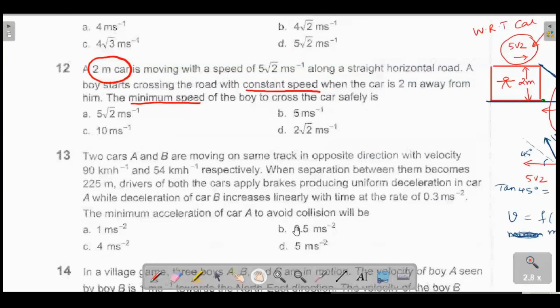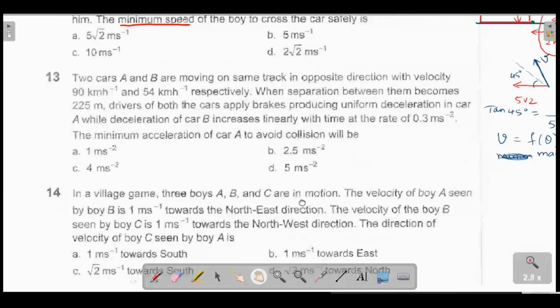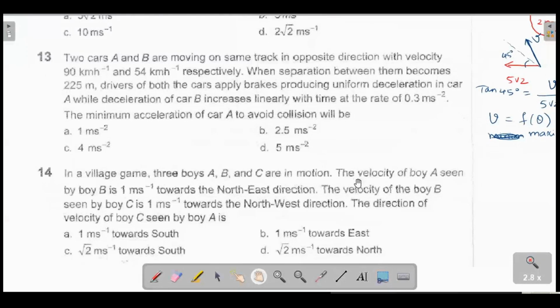Anything else in this page? 13th. Two cars A and B are moving on the same track in opposite direction with velocity 90 kmph and 54 kmph. So this would be 25 meter per second, and this would be 15 meter per second. Okay, right.